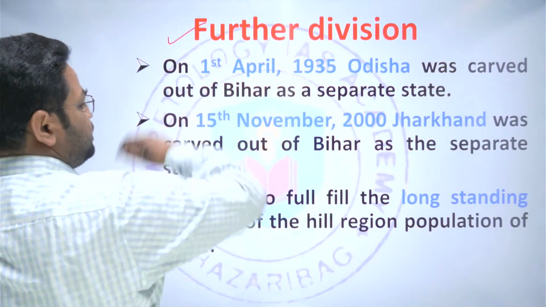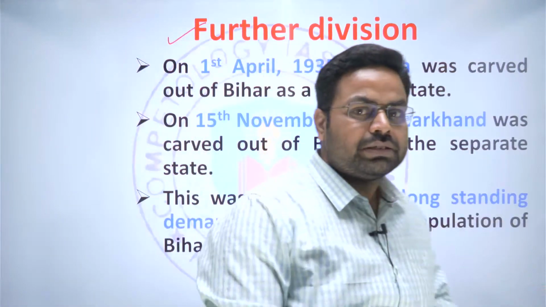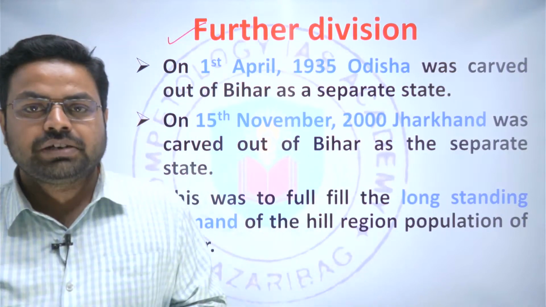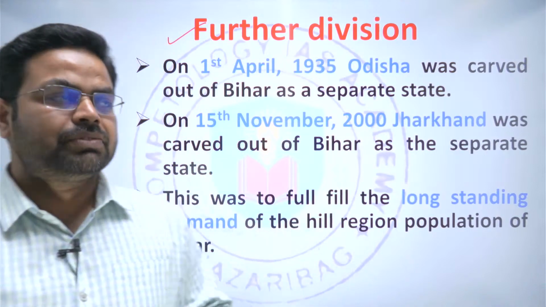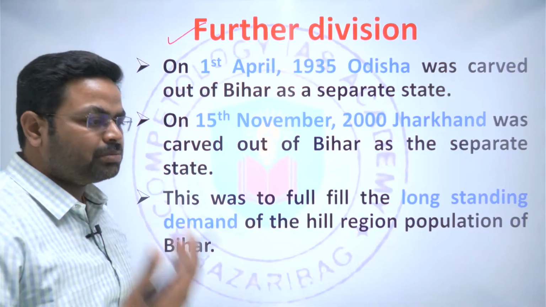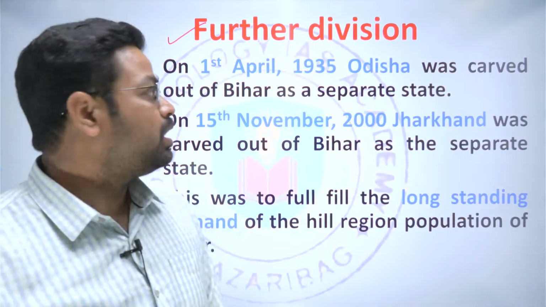And further division, if we say that nowadays Bihar is looking so small, but in 1912 when Bihar was carved out of Bengal presidency, it was very big. Definitely it was very big because it accommodated Odisha and Jharkhand also.